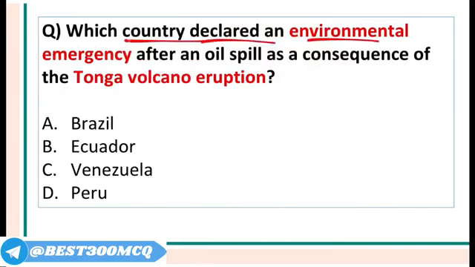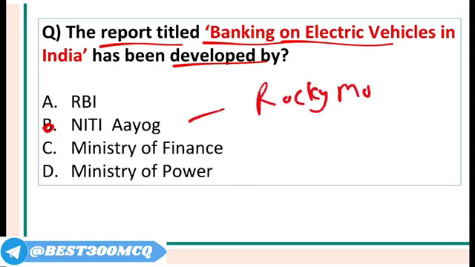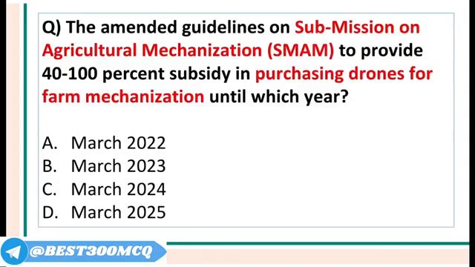Which country declared an environmental emergency after the Tonga volcano eruption? Tonga is the name of an island country, and Tonga Honga Hepai was the name of the volcano that erupted. So the government of Peru declared an emergency. There is a report called Banking on Electric Vehicle. It has been developed by which organization? It has been developed by the Niti Aayog in partnership with Rocky Mountain Institute of America.